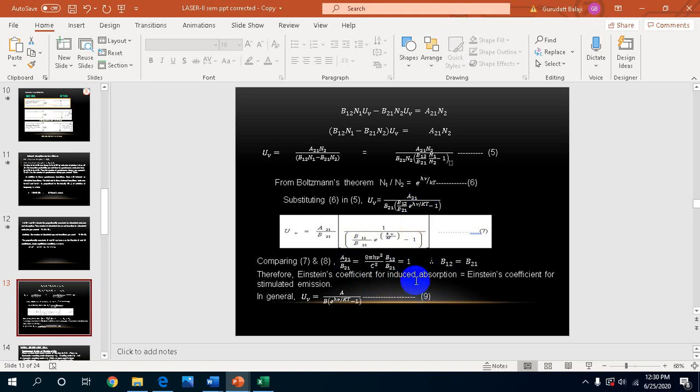Since B12 by B21 is equal to 1, B12 is equal to B21, so there is no difference between 1 to 2 and 2 to 1. Therefore, I can write the energy density expression as U mu equal to A by B into 1 over (e power h nu by kT minus 1). This is the required final expression for the energy density in terms of the Einstein coefficients, where A and B are the Einstein coefficients. So this is the derivation.